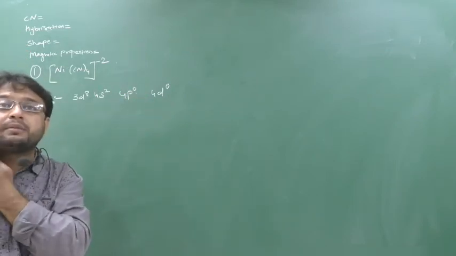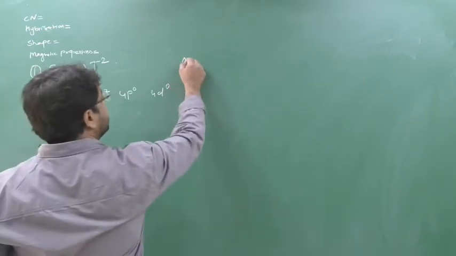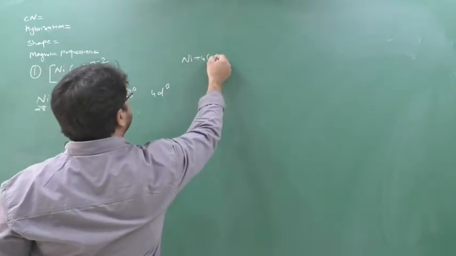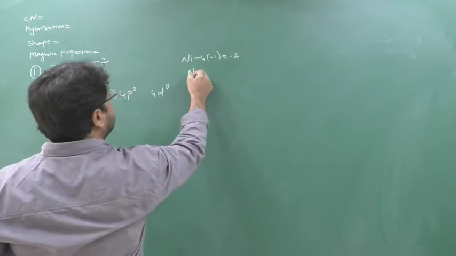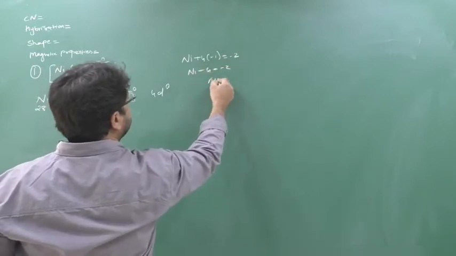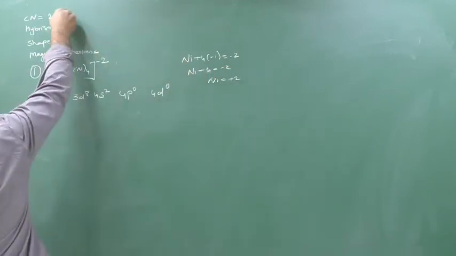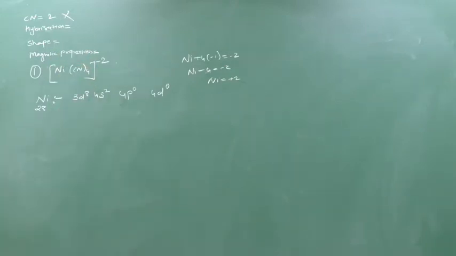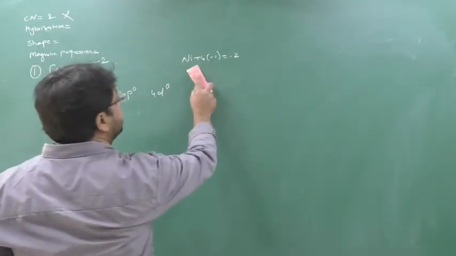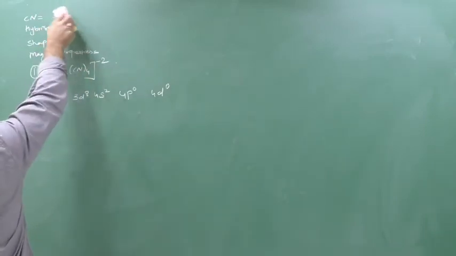Oxidation number and coordination number are not the same. Many students do this: Ni plus 4 into -1 equal to -2, Ni minus 4 equal to -2, Ni equal to +2. Wrong. These are the oxidation number of the central metal atom. What you have found is the central metal atom oxidation number.